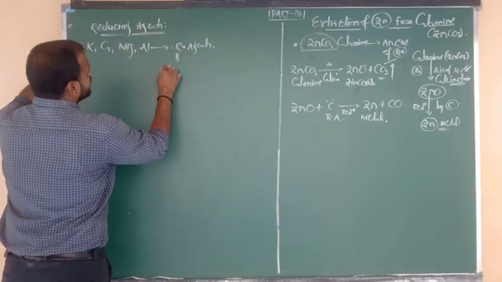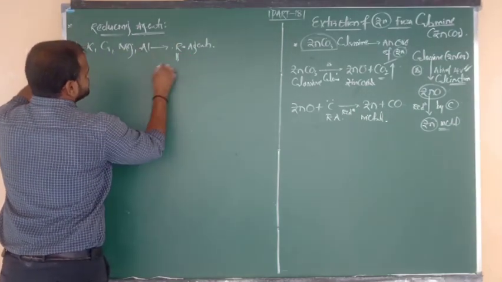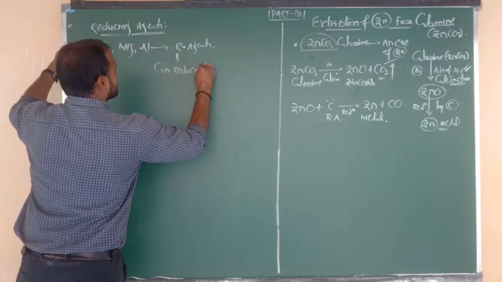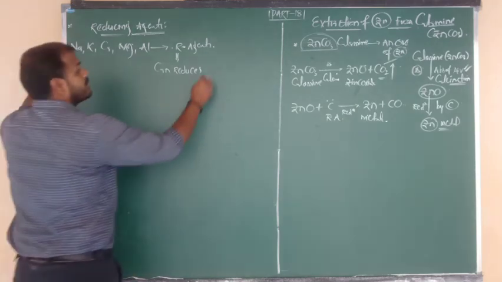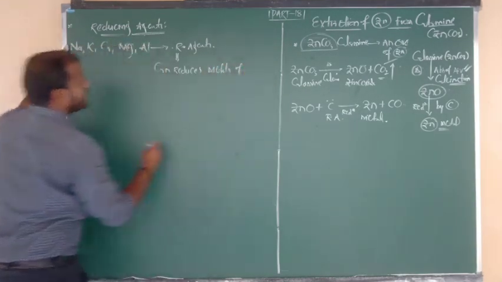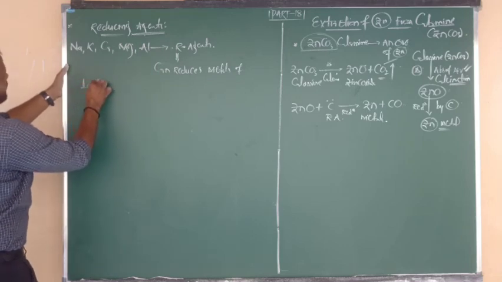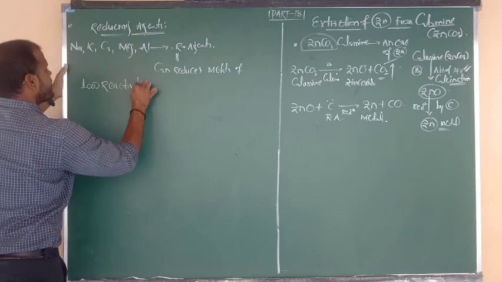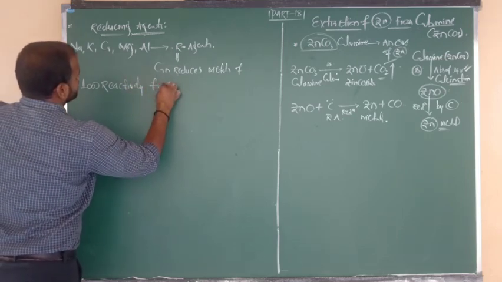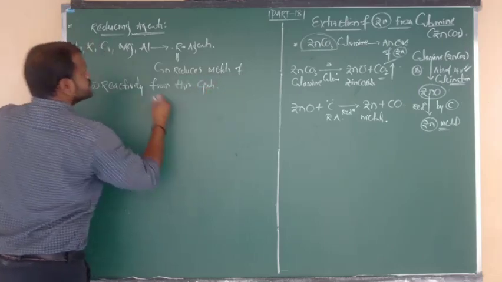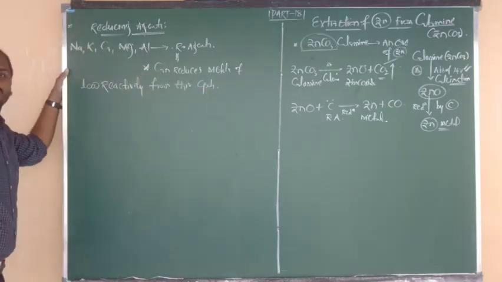The reason is they can reduce the metals of low reactivity from their respective compounds. Due to this reason only, we say that.